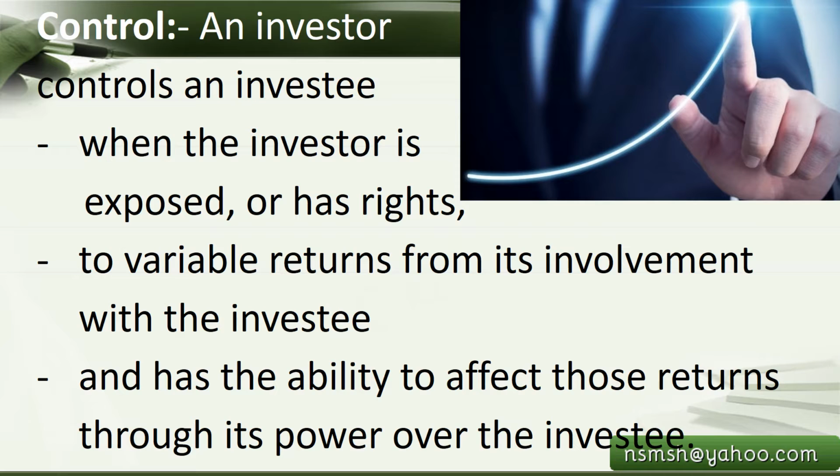An investor, in this case a parent company or a holding company, controls an investee, a subsidiary, when the investor is exposed or has rights to variable returns from its involvement with the investee and has the ability to affect those returns through its power over the investee. So this control can be a full control or a joint control. Okay, so that is how we should understand control.